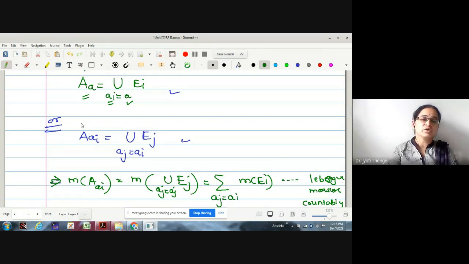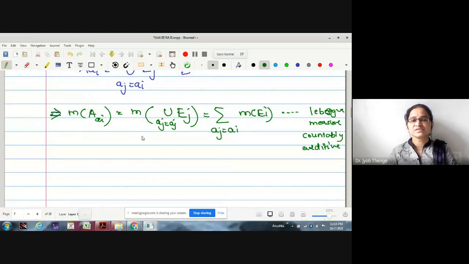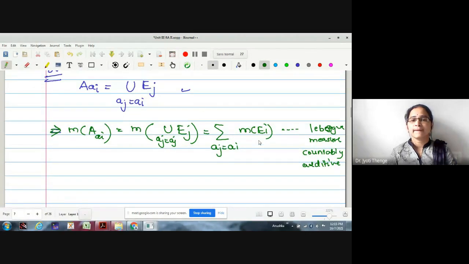Or if I wanted to write in terms of ai's, then A_ai is equal to union Ej where aj takes the value ai. Try to understand this notation, please. Okay. And then what is the measure of A_ai we have written? Measure of A_ai is measure of union Ej. All Ej's are disjoint, therefore it is equal to the summation of measure of Ej.